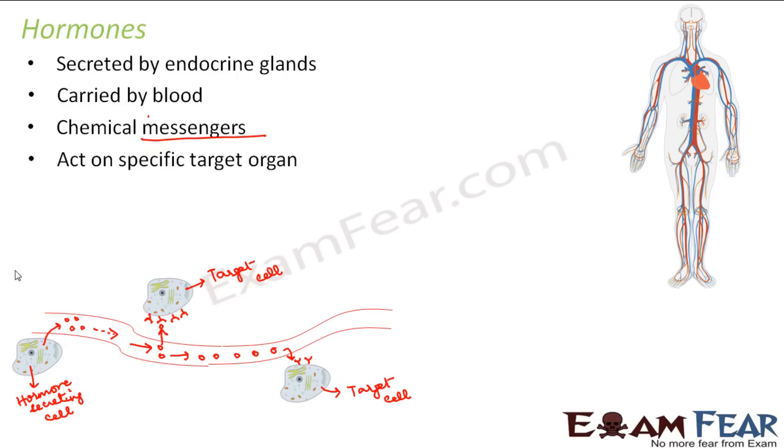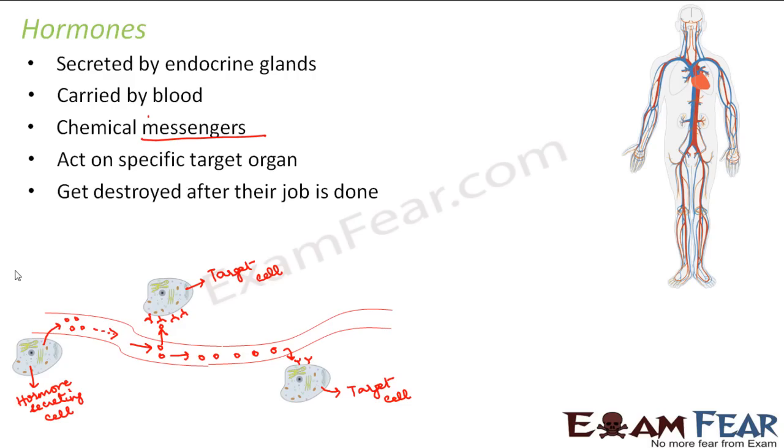cells. Now once the hormone acts on the specific target organs, they get destroyed. They get destroyed after their job is done. That means a hormone will not remain active throughout. Each and every hormone will have a specific lifespan which is called half-life. Some hormones have a very short half-life. That means as soon as they are produced, they will do their job and then get destroyed. Whereas some other hormones have quite a long half-life. That means they will get produced and gradually do their job over a long period of time, and only after that they will get destroyed, right?